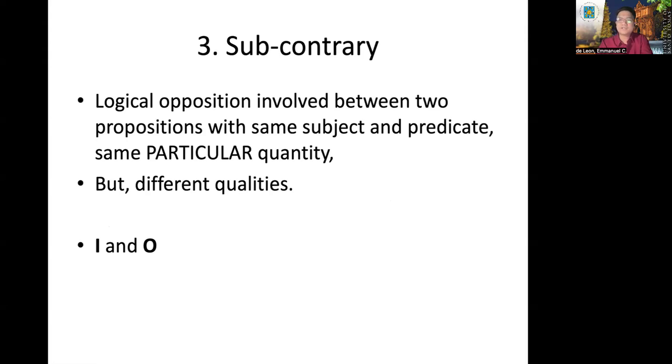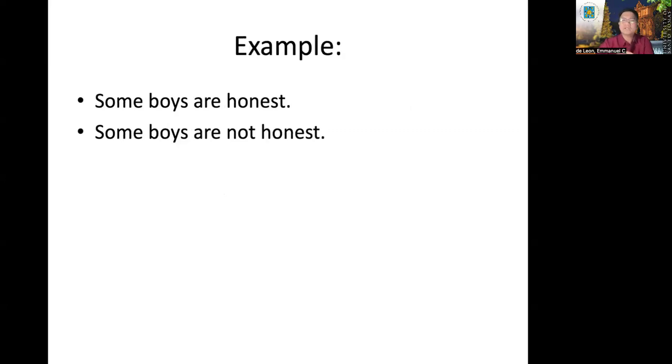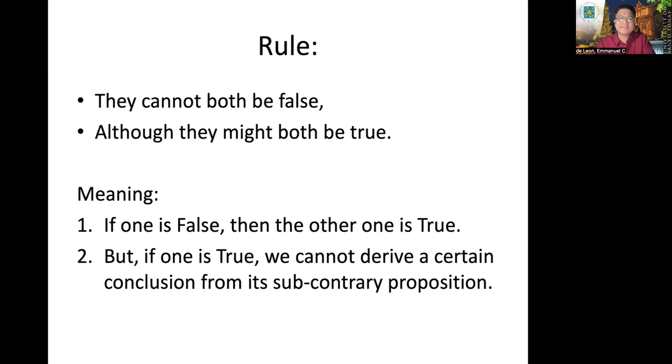If the propositions involved have the same subject and predicate terms, the same particular quantity but differ in quality, that is what we call subcontrary, meaning it's between I and O, or O and I. Example: some boys are honest, some boys are not honest. I and O, subcontrary. The rule is this: they cannot be both false, although they might be both true.